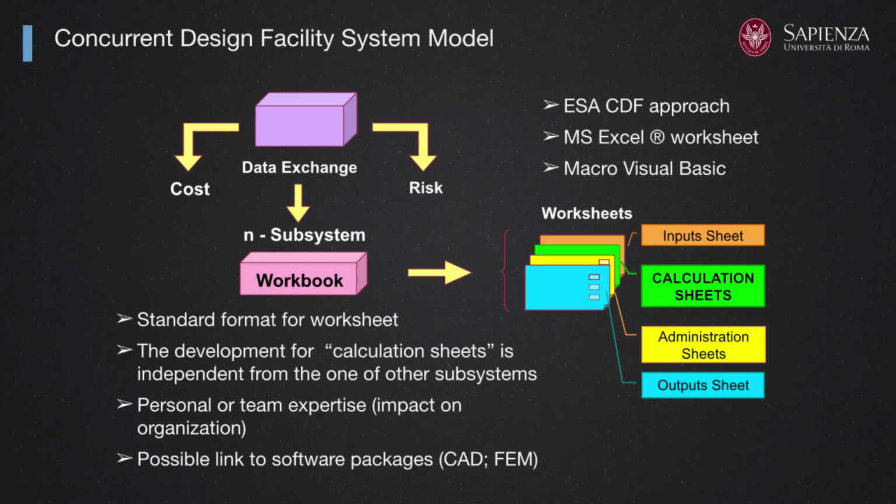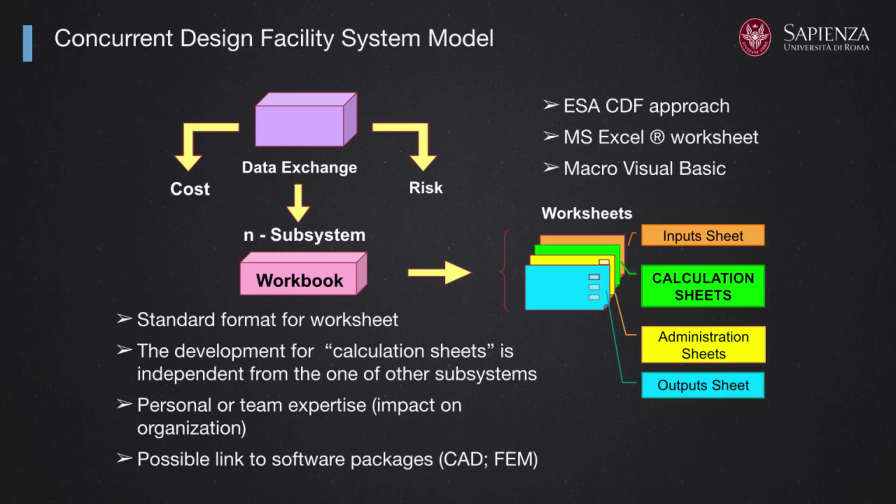Each workbook is related by means of a data exchange modulus to all the other areas of competence in which the system design is organized.